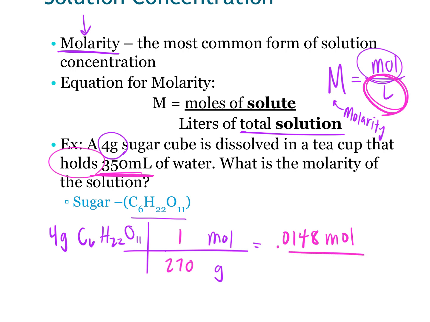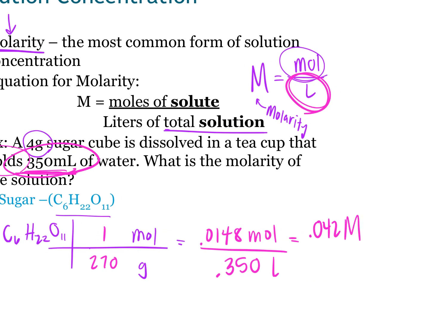So I'm going to take that many moles over liters. It's given to me in milliliters. How do I convert that? Not times 1,000. Divide by 1,000. I should have a smaller number of liters than milliliters. And so I get a molarity of 0.042. And then we just put a capital M. That's our unit that goes on the end. The way I would read that is I have a concentration of 0.042 molar. Molar is the unit there. That would be my concentration.